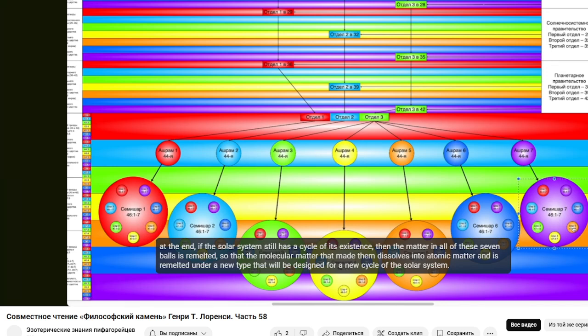At the end, if the solar system still has a cycle of its existence, then the matter in all of these 7 balls is remelted.